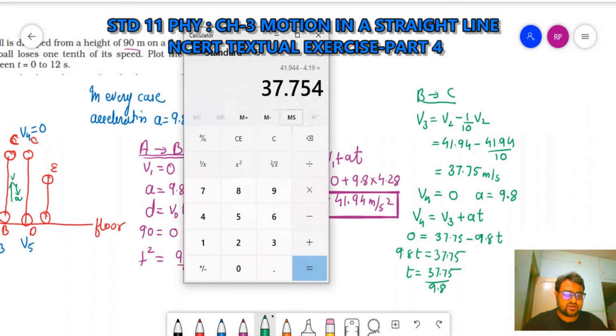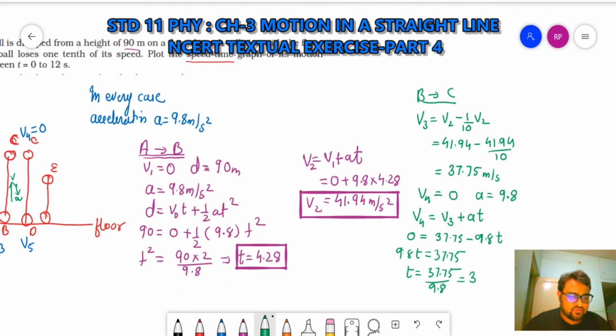So let's calculate 37.75 divided by 9.8. This is equal to 3.85 second. The time from B to C is 3.85 second.